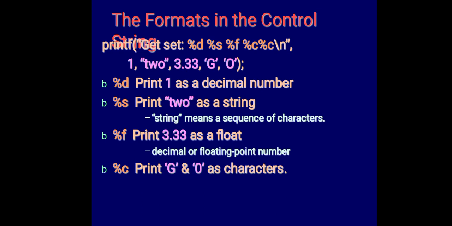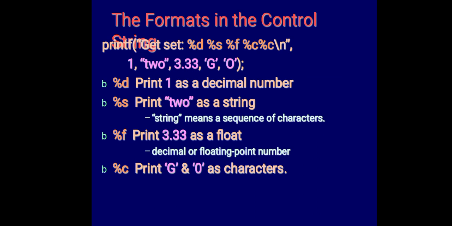Then we have percentage f. Percentage f is used to display floating point numbers. What is a floating point number? It indicates fractional values. Like you see here, we have the fractional value 3.33. It has a fractional part also, so that will be displayed. Percentage f is used to display the integer plus the fractional part.